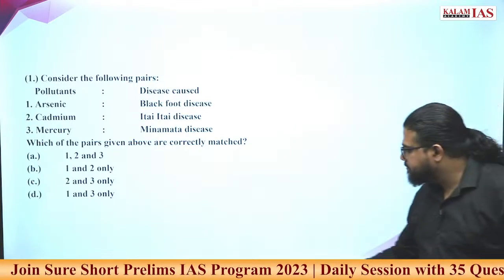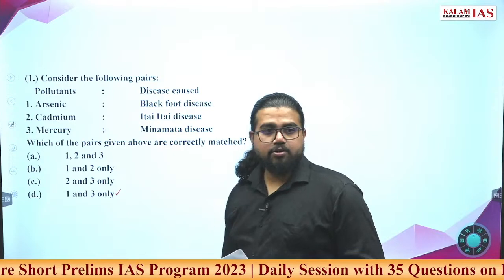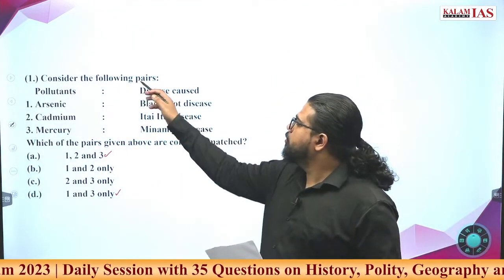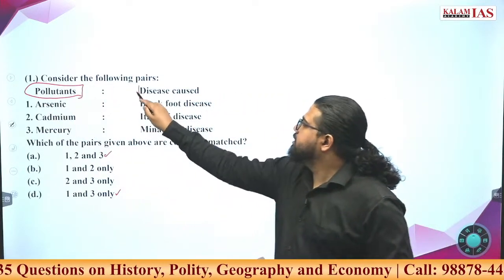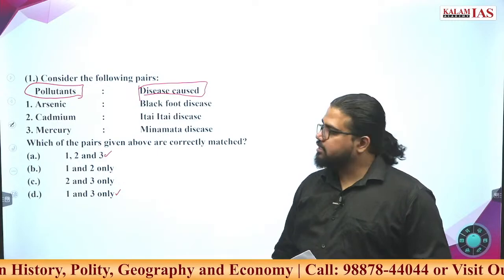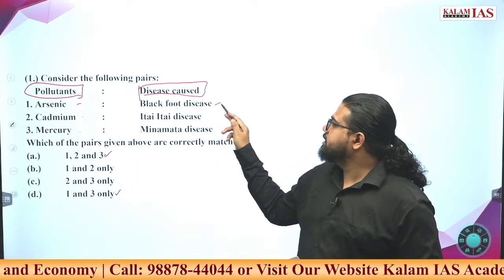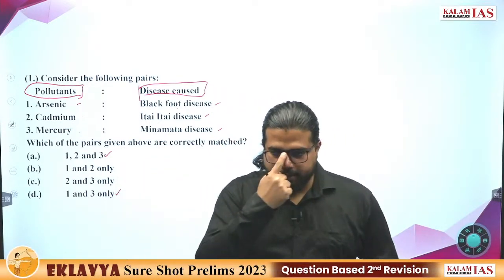What is the answer? D or something else? A. What is the question about? Consider the following pairs. Pollutants are given, and what diseases they cause is being asked. Arsenic, cadmium and mercury, and Blackfoot disease, Itai-itai and Minamata disease. At least any one option you can identify.